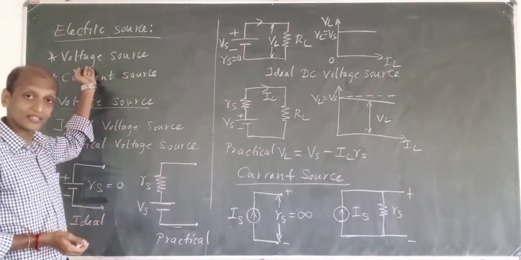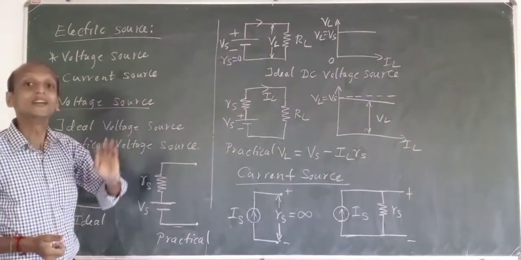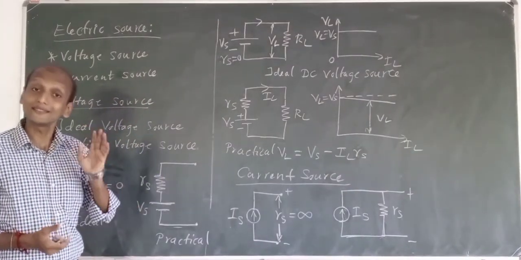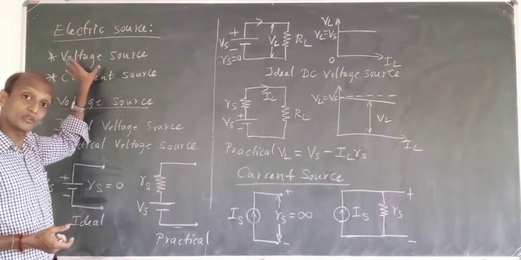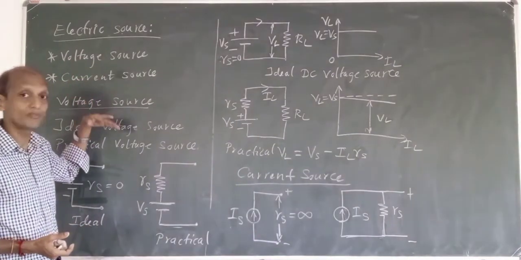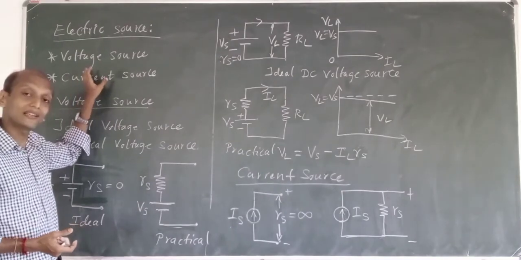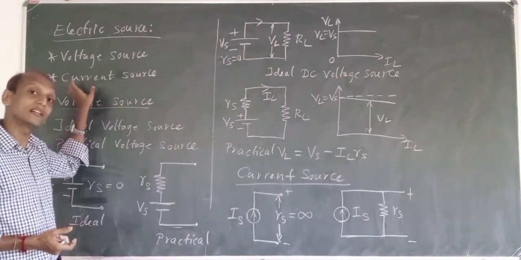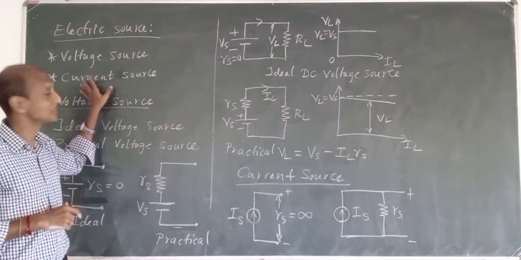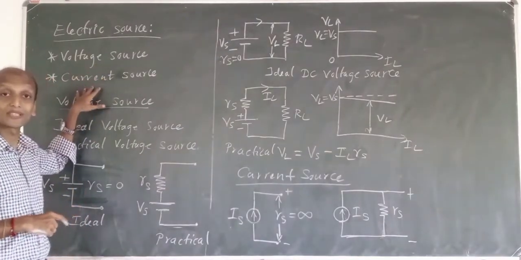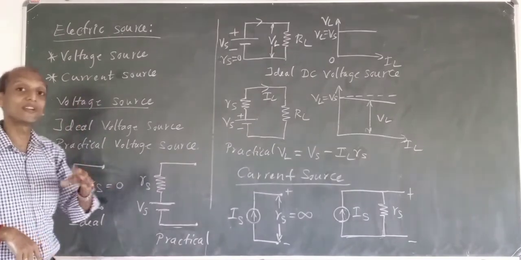Okay, so when voltage is applied, current flows. Fine. So now I can say something like voltage source, and also because of this voltage applied, some current will be flowing, isn't it? So instead of voltage only, I will be considering current. That I can call as current source. Something is voltage source and something is current source. We can classify into two categories.